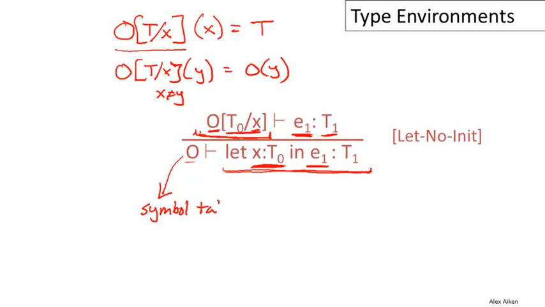So in our rules, the type environment carries around the information that is typically stored in the symbol table of a compiler.